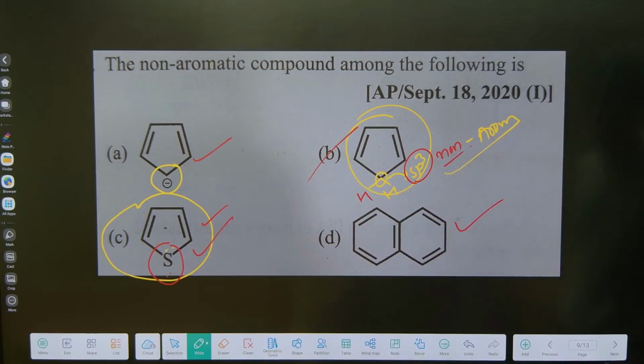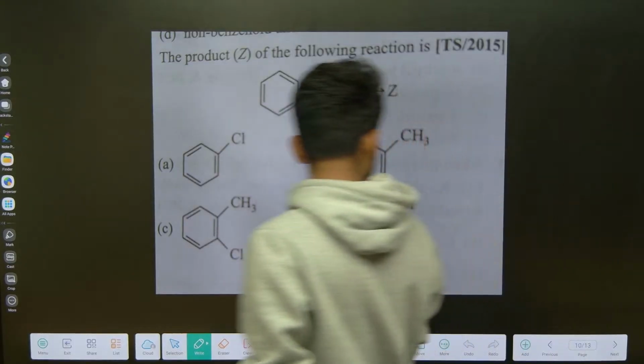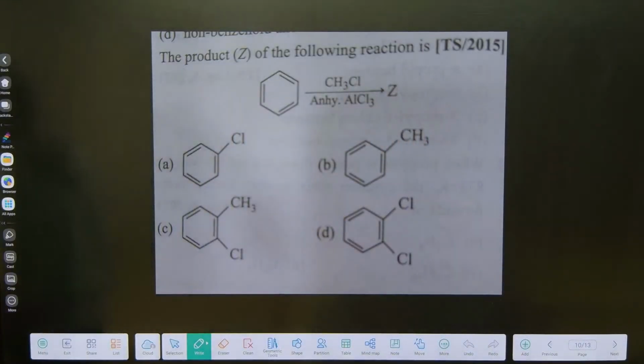Okay, clear. So can you answer me this question? Anyone in the chat box can answer. Easy it is. Yes, anyone in the chat box can answer me.